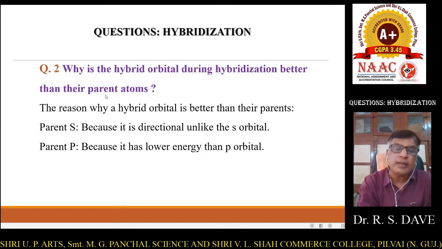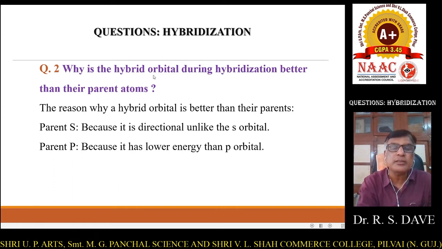For example, carbon has 1s, 2s, 2px, 2py and 2pz. Then the 2s orbital and the 2px, 2py, 2pz orbitals of carbon become the parent orbitals of the hybridized orbitals. The question is, why are hybrid orbitals better than their parent orbitals?